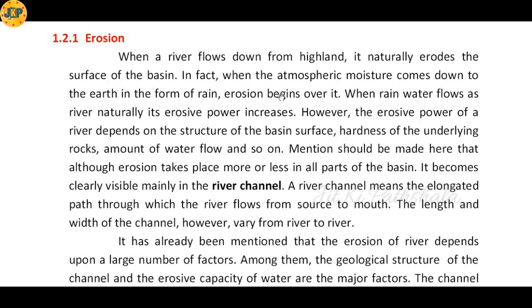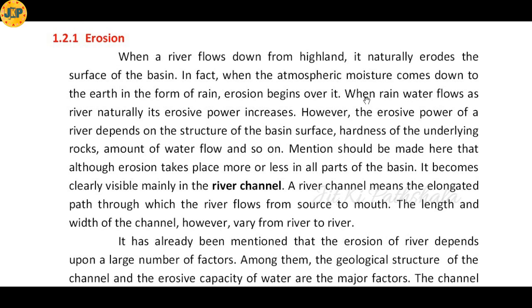In fact, when the atmospheric moisture comes down to the earth in the form of rain, erosion begins over it. So when rainfall takes place due to precipitation, erosion also gets started.